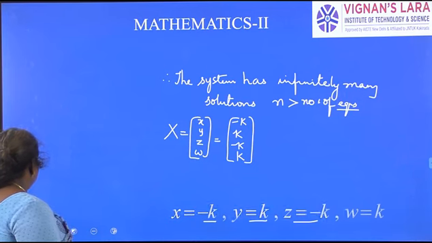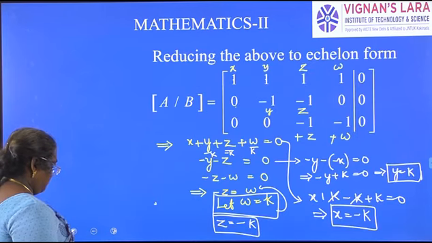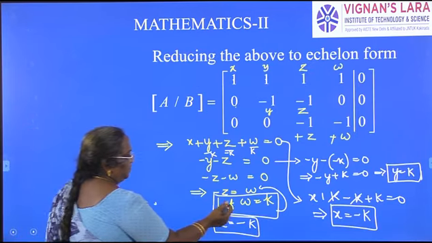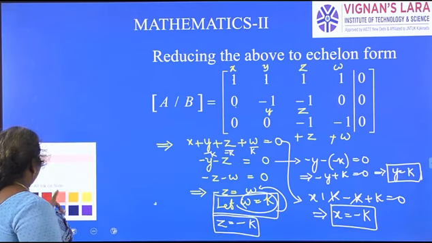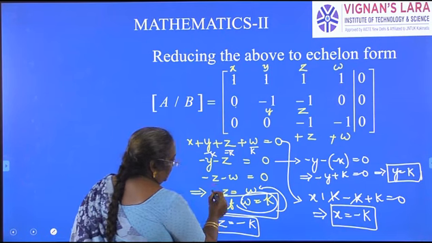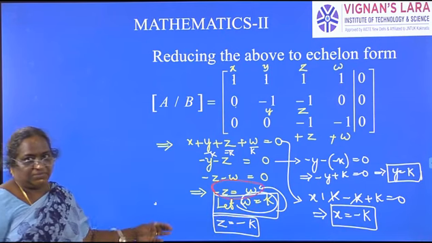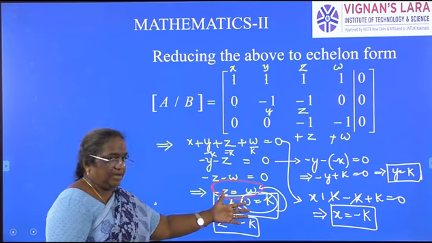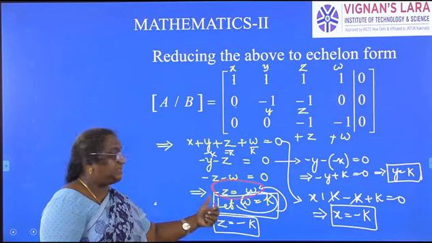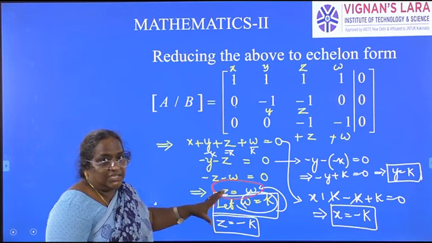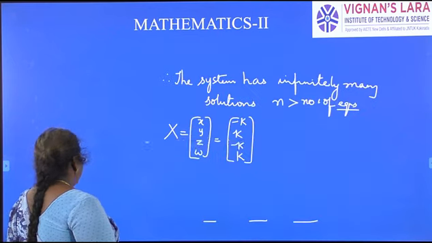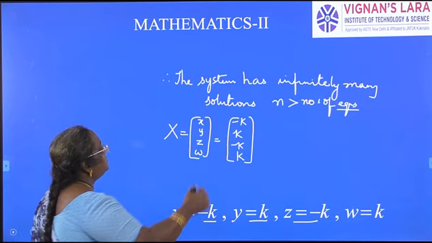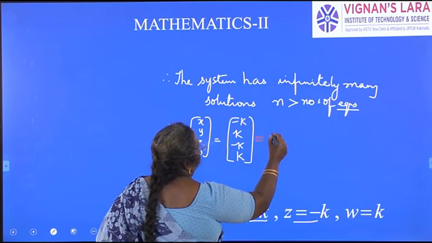Let us see what we have done. You may ask why you should take only w is equal to k. Why not z is equal to k? Yes, you can do that. It is not that w is k all the time. You can take z also as k. The only thing is you will have a change in the signs. Now I will take out k.